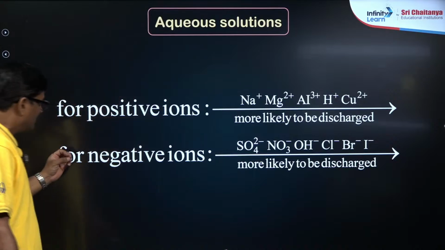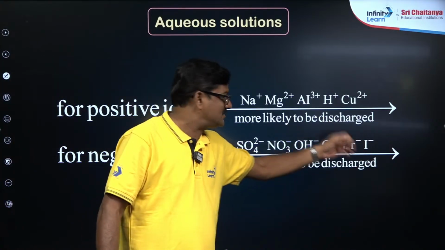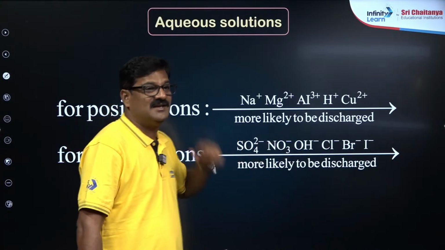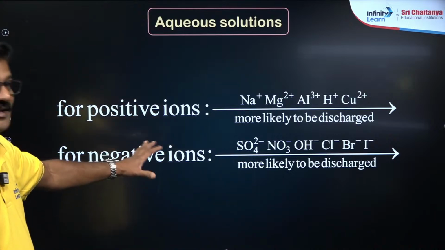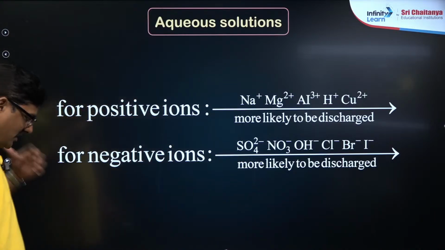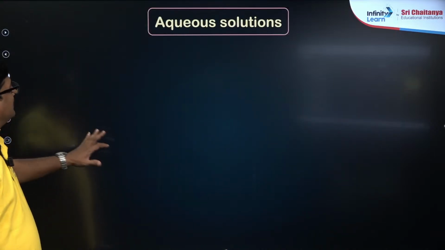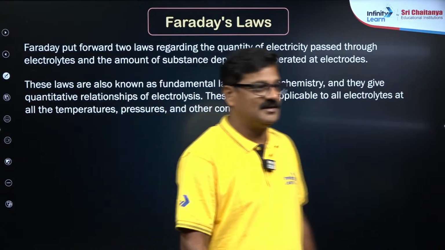For negative ions, the order is I-, Br-, Cl-, OH-, NO3-, SO4 2-, like that. If you memorize this, any question you can answer. And you can have various questions talking about Faraday's laws.